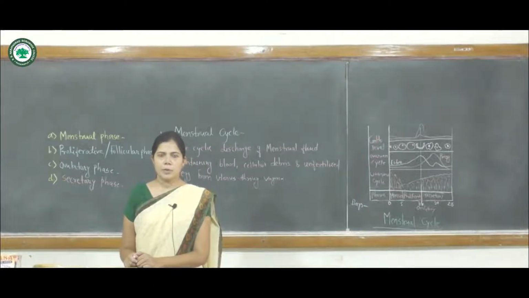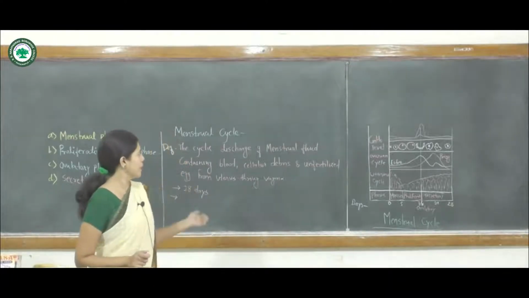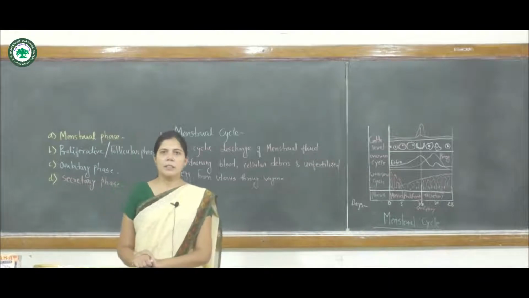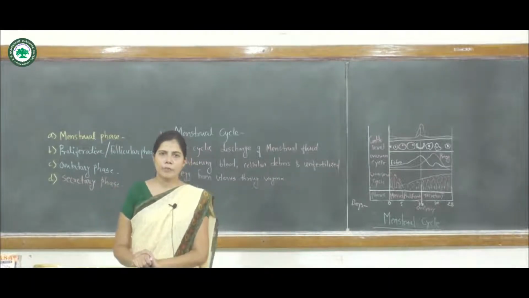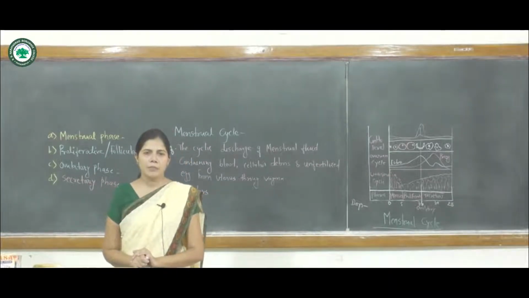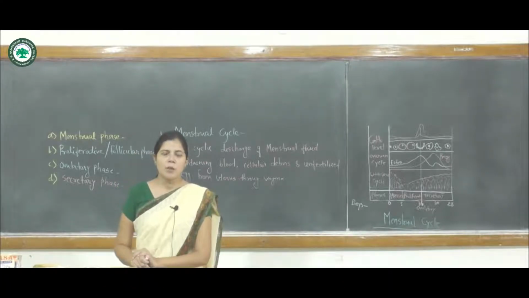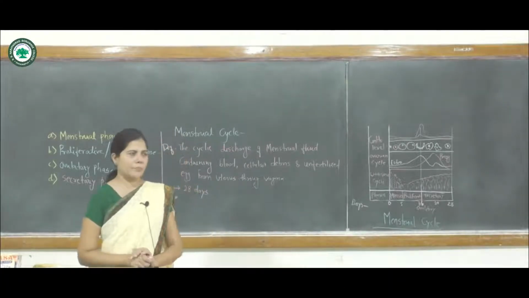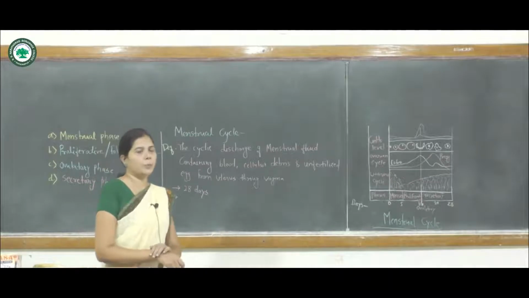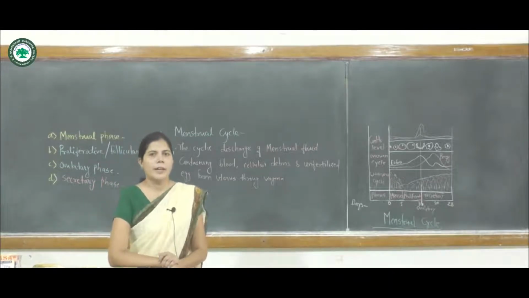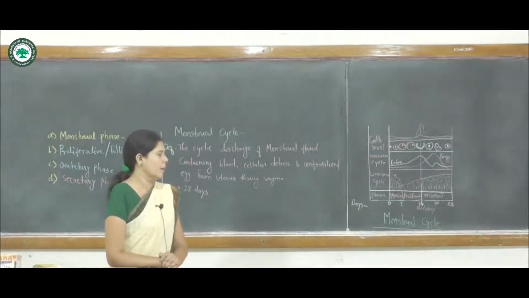Today we are discussing the menstrual cycle. It is the reproductive cycle of the female, meaning the human female reproductive cycle. What is the menstrual cycle? It occurs at the onset of puberty, at 9 to 12 years, in the female.